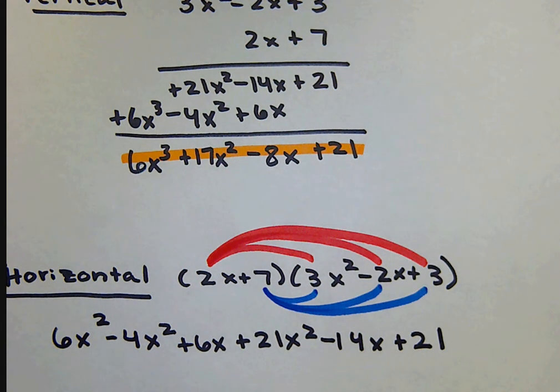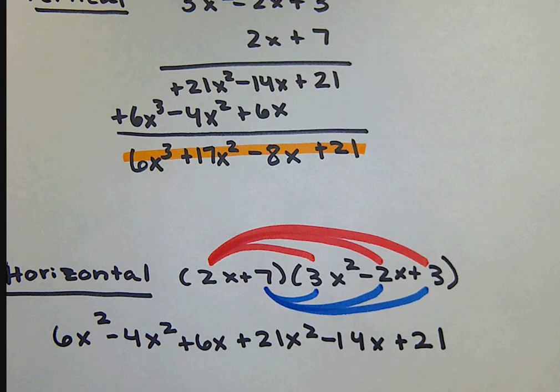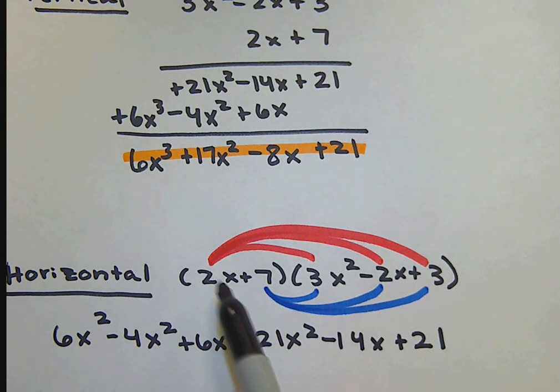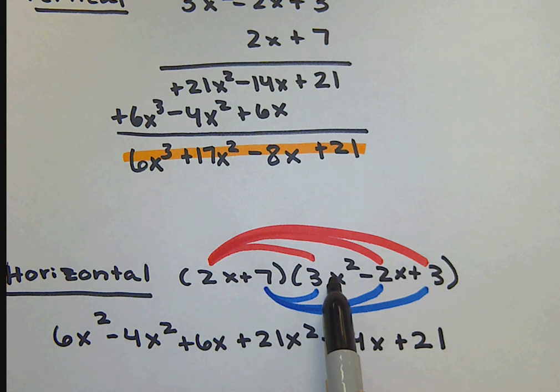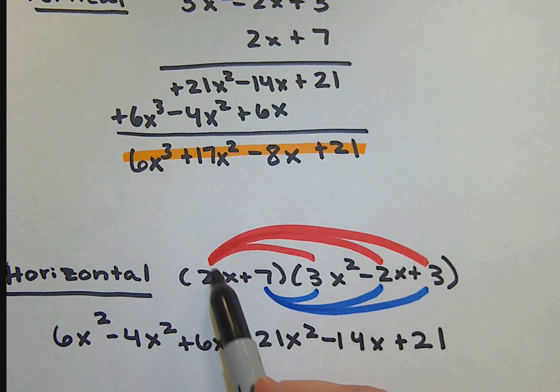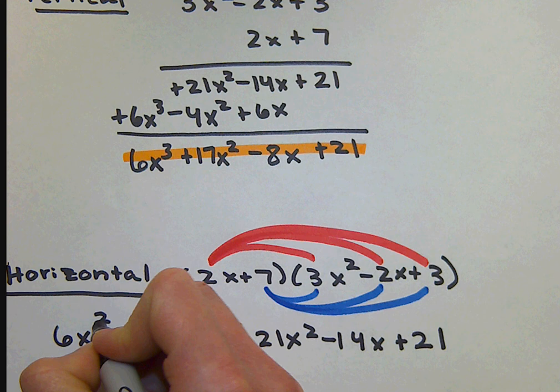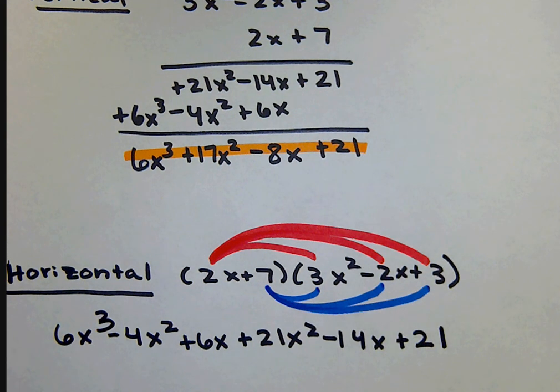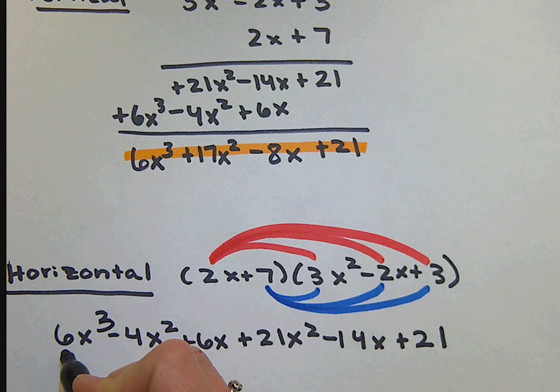Now, the downside to this one is my like terms aren't added up, so I kind of have to go hunting for them. Oh, you know what? I see when I did 2x times 3x squared, I don't know if I said this or not, but that should have been 6x to the third, because x times x squared is x to the third. Okay, so 6x to the third is my only x to the third, so I just drop it down.